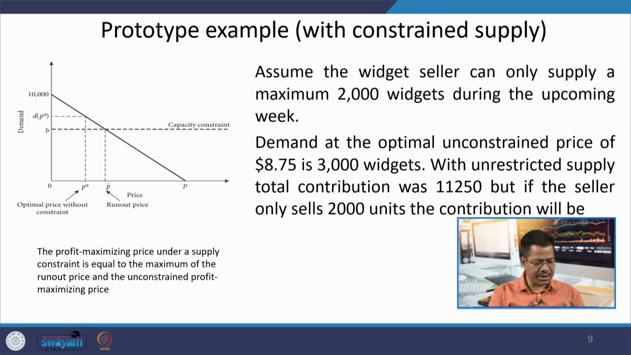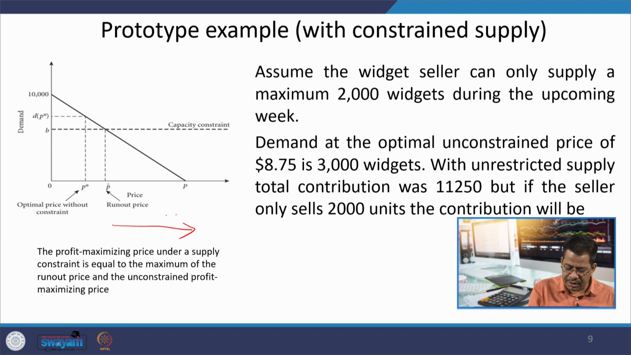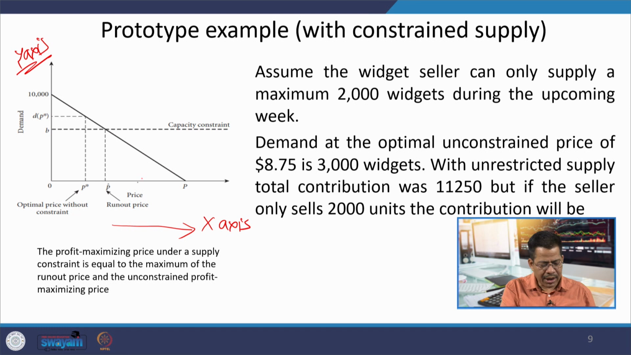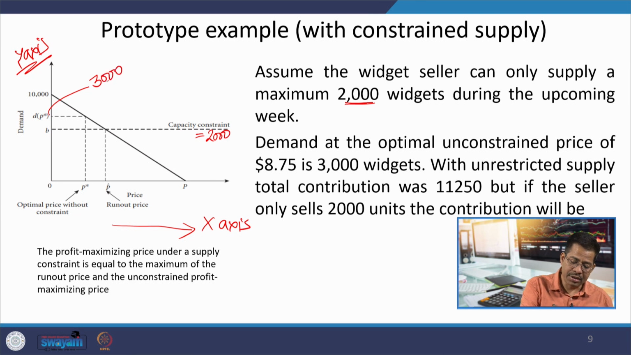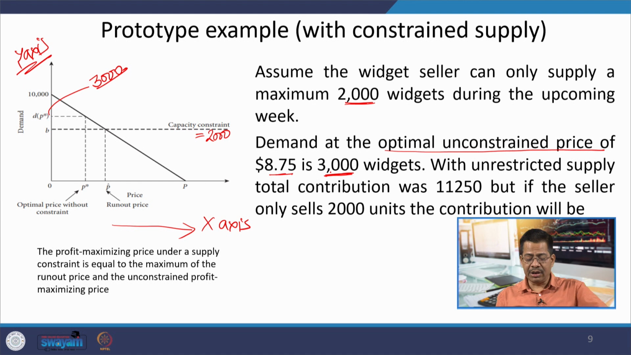This is again the same diagram on a slightly bigger screen. The diagram says that this is the run out price, this is the price on the x axis, and this is the y axis. Here you see that the capacity constraint says you have a maximum capacity of 2000. You remember this was 3000. The optimal unconstrained price was 8.75 and the demand was 3000 units.